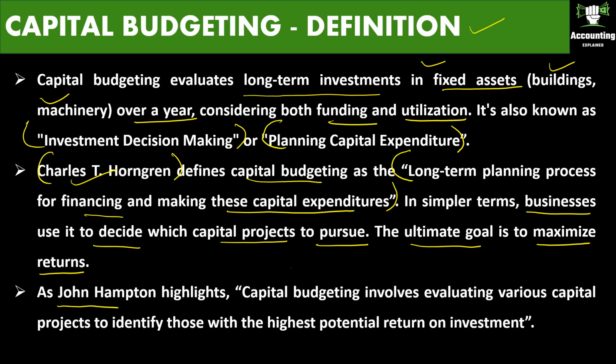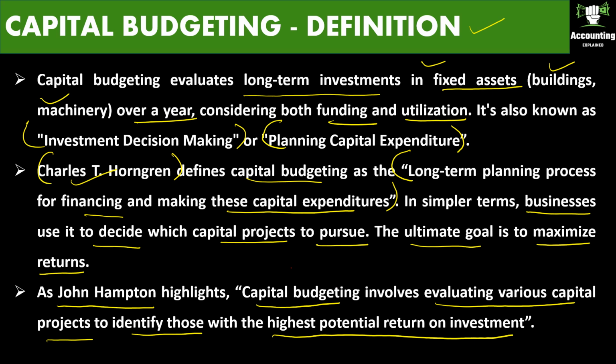Next, John Hampton highlights that capital budgeting involves evaluating various capital projects. See, same thing. As we took as an example, whether to expand or to set up a new factory, to identify the one with the highest potential return on investment. Same thing: there it says maximize return, and here John Hampton says highest potential return on investment.